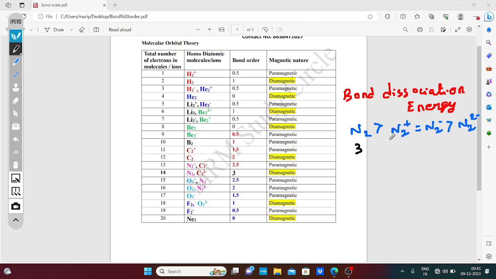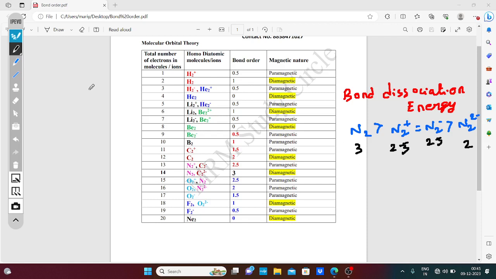N2 plus, plus means 1 electron loss here, 2.5. 1 electron gain also gives 2.5. And N2 2 minus, bond order 2. See, with bond order 3, you have to apply more energy in order to break the triple bond.